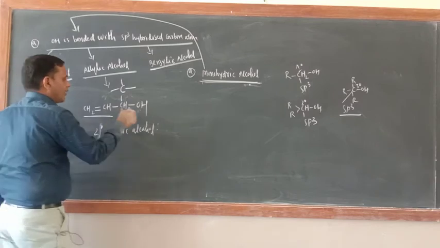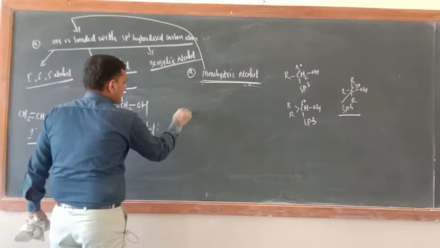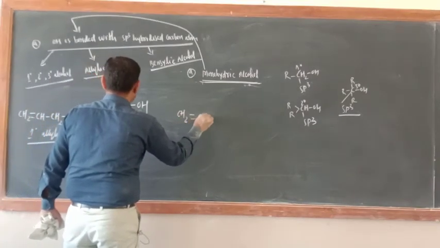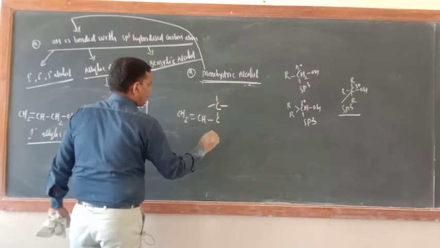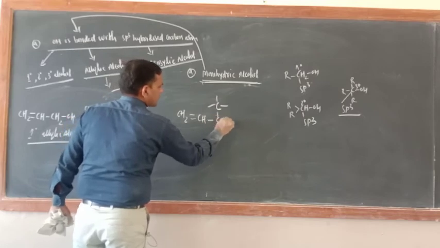Now we can make 3 degree also. Just see, CH2 double bond CH, here C, here this, so far it is 2 degree.